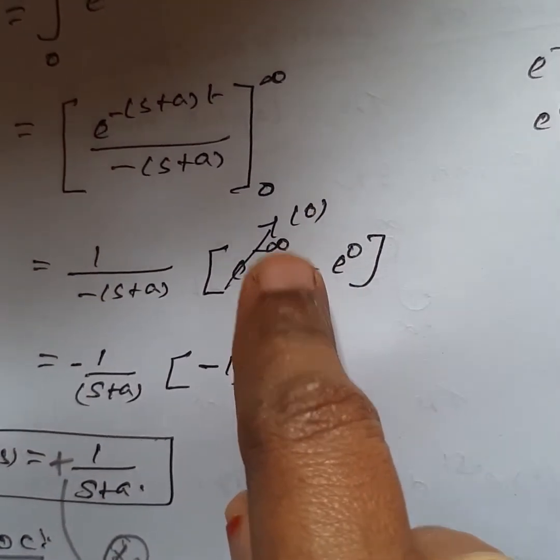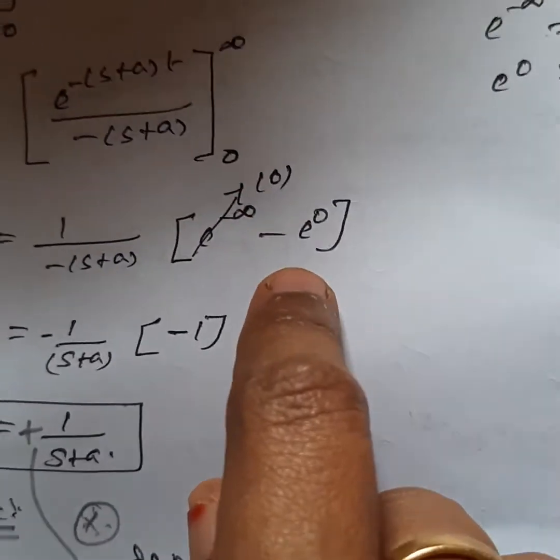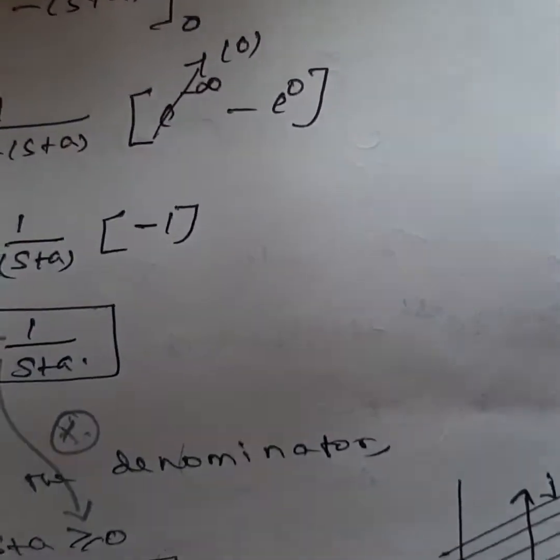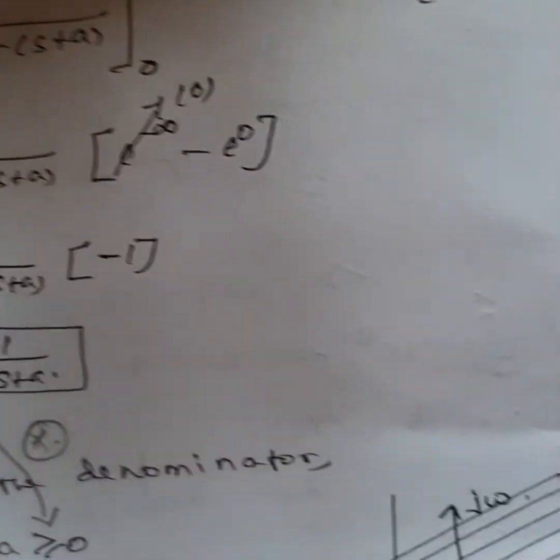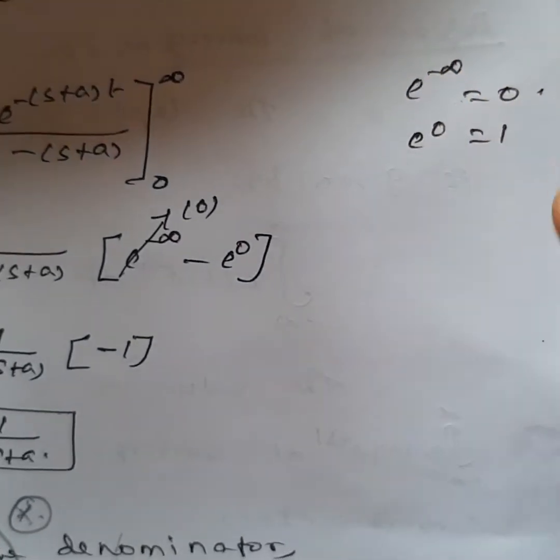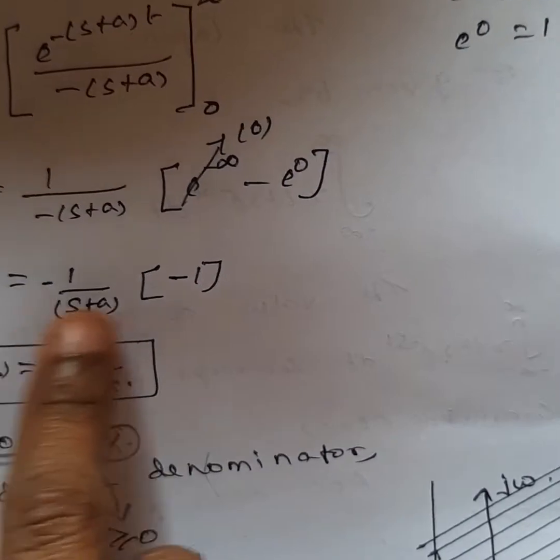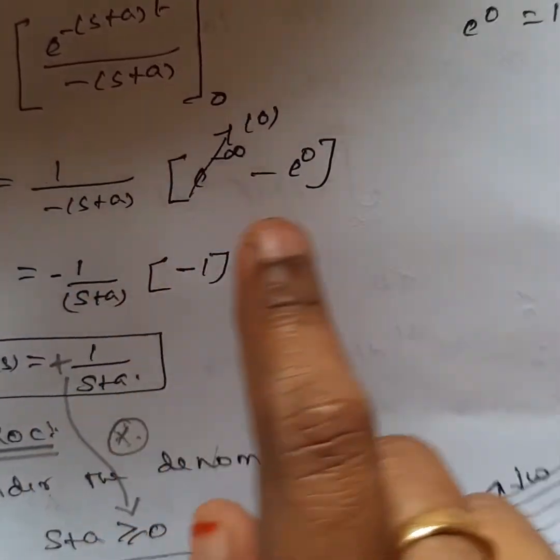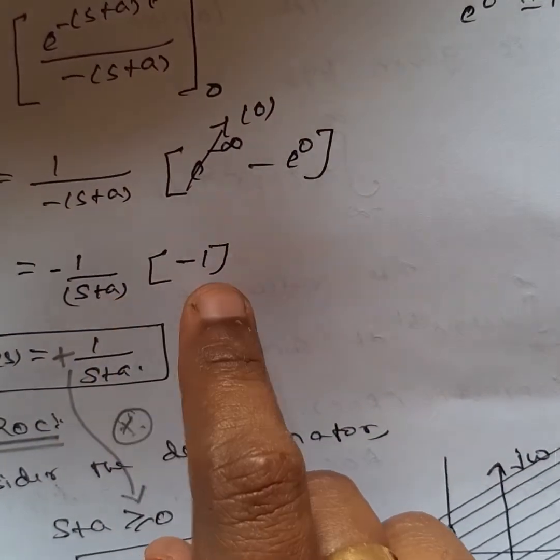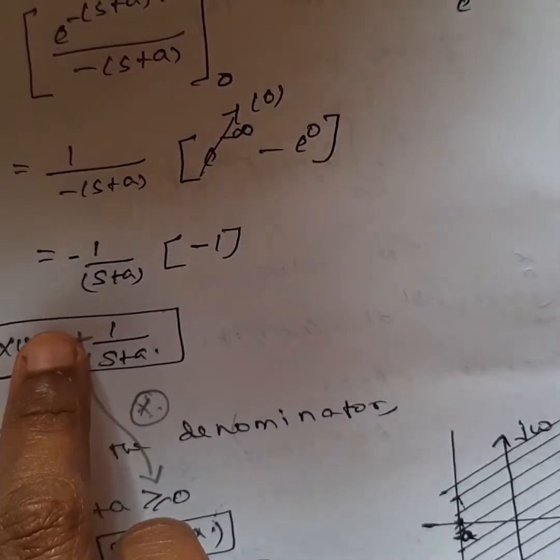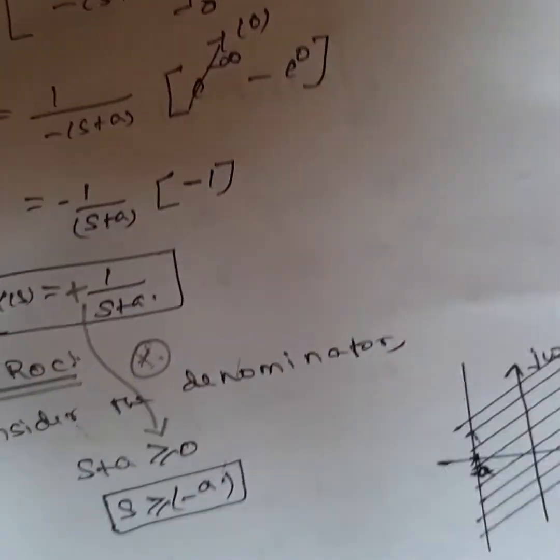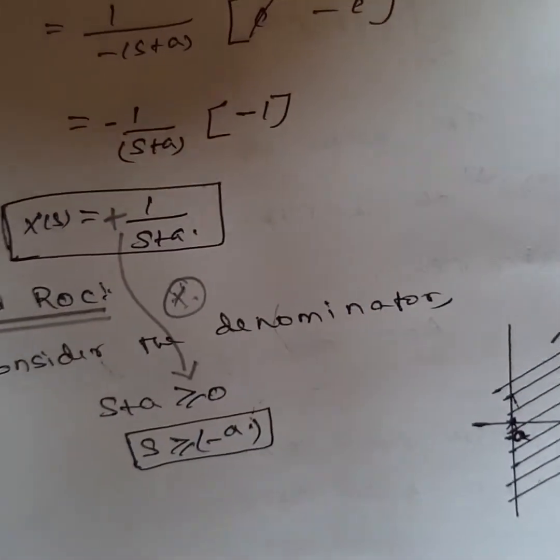Now apply the limits. The upper limit is e power minus infinity and the lower limit is e power 0. E power minus infinity is 0 and e power 0 is 1. After substituting, we get minus 1 by s plus a into minus 1, and minus minus becomes plus. So our answer is x of s equals 1 by s plus a.